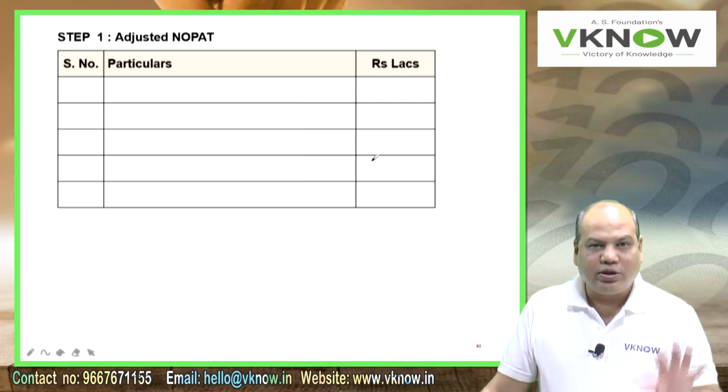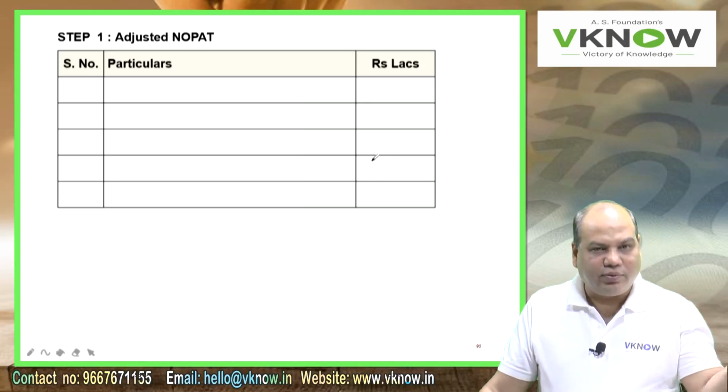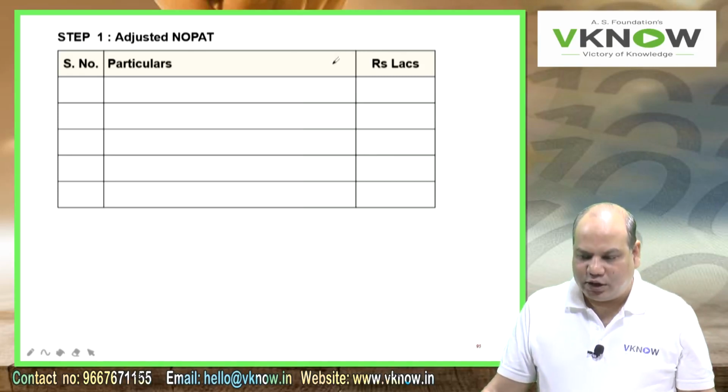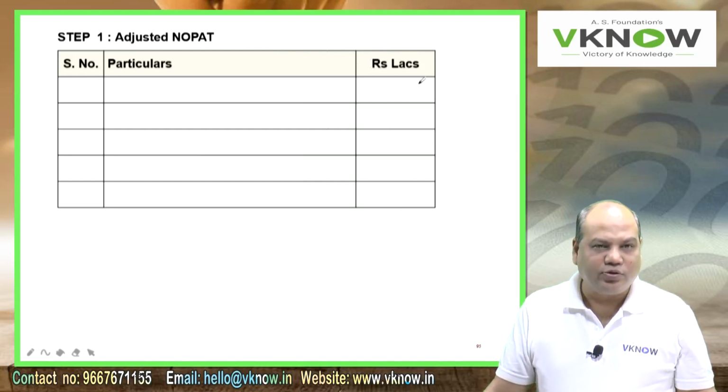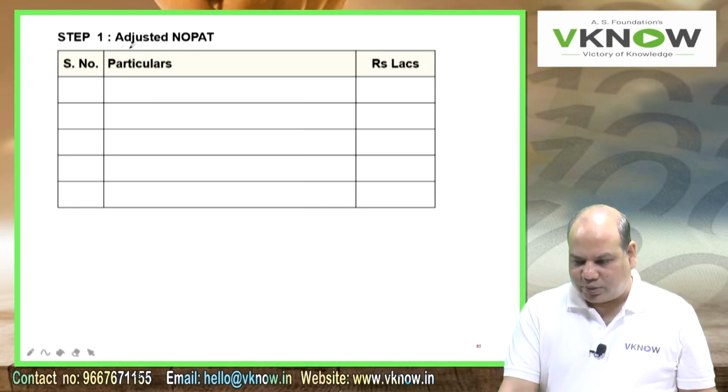A valuer will think this company has a patent of 40 lakh and its value is decreasing over 8 years, 5 lakh each. So if we write off that value, the profit is also going to get affected. So on the right hand side, rupees in lakh. Point number A or step 1, heading is adjusted NOPAT.